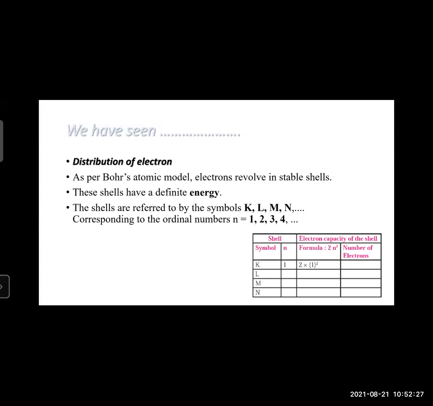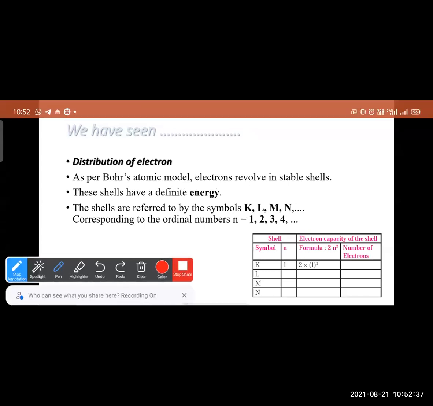In the K shell, n is equal to 1. Therefore, according to the formula 2n², the number of electrons in the K shell will be 2 into 1 squared, which is 2 into 1. Therefore, the first orbit will have 2 electrons.